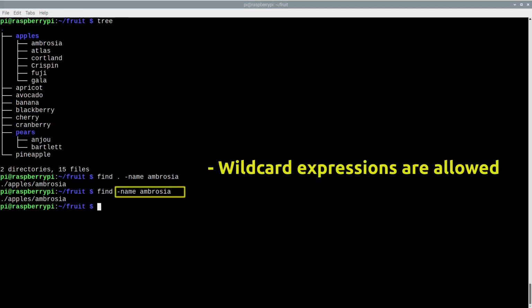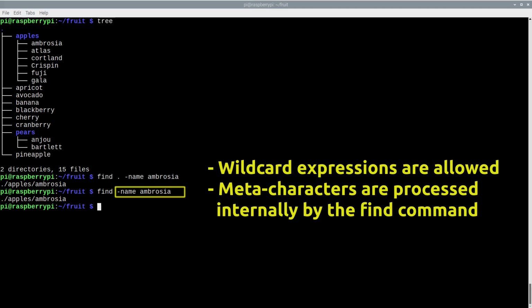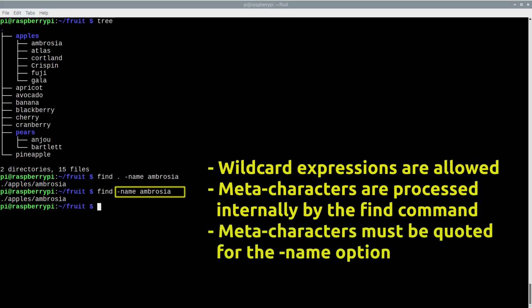The -name option accepts expressions that contain wildcard meta characters the same way as in the shell. However, meta characters used here are processed internally by the find command. This is why it is very important that any find command search pattern that contains meta characters is quoted to prevent the shell from expanding it before the find command runs. Otherwise, the shell may expand the wildcard expression with file names in present working directory, effectively breaking it.